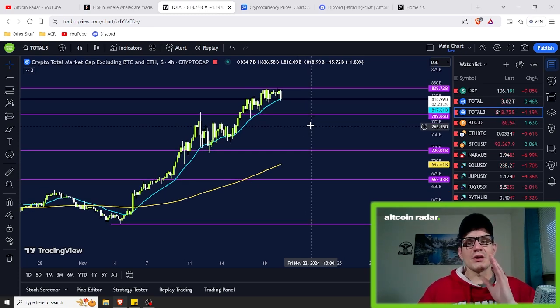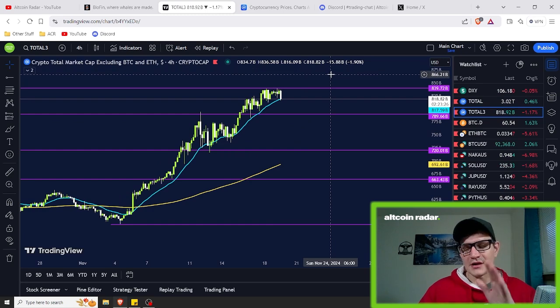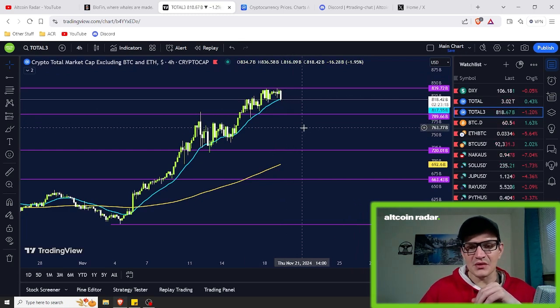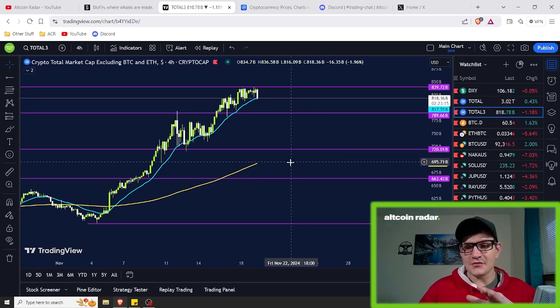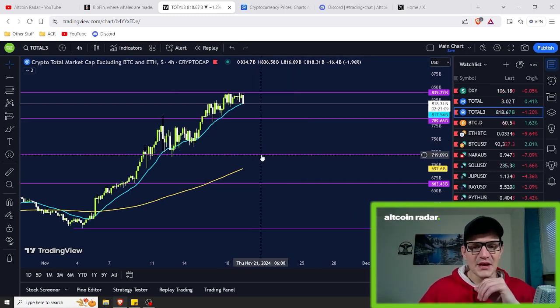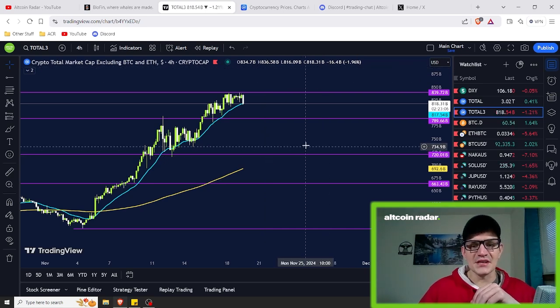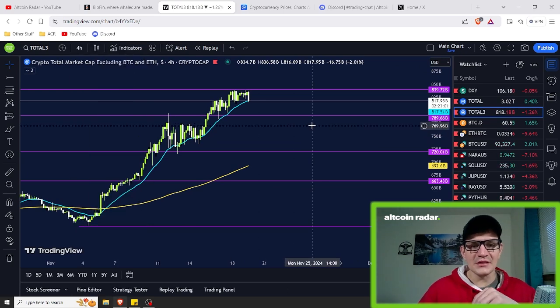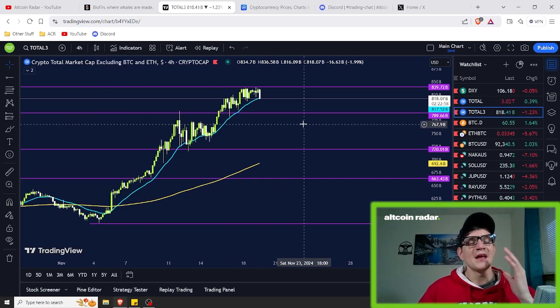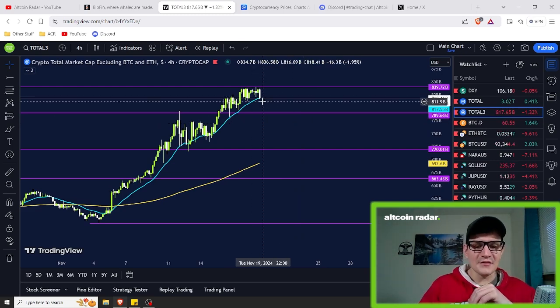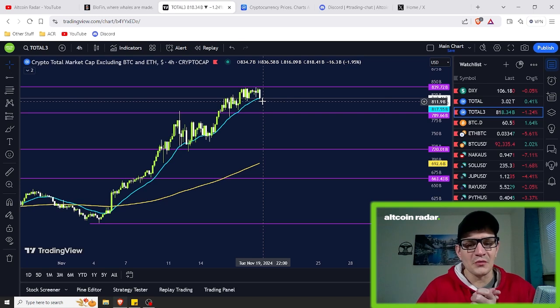But overall here, we are in an overall bull market, and realistically, I think if we do end up dropping and breaking past this 20-period EMA and going down to $789 billion, or worst case scenario down to $720 billion, my guess is we will end up breaking out of it and moving back up to the upside once again, as soon as all of these coins cool off from their big highs that they created just recently. And the reason why is because every peak always has a valley. So this thing may end up creating a valley here very soon. So that's kind of what we want to look forward to here, guys.